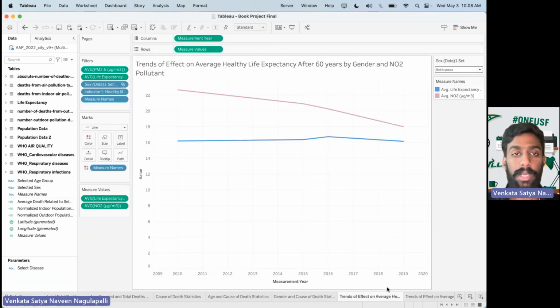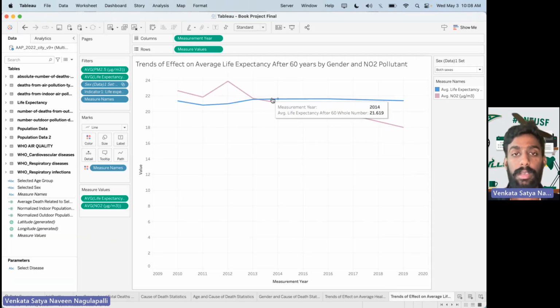And in the next visualization, we compare how the NO2 pollutant is affecting the average healthy life expectancy. And in the next visualization, we will be comparing how the NO2 pollutant is affecting the average life expectancy. Previously, we analyzed the average healthy life expectancy, but now we are focusing on average life expectancy after 60 years. In the year 2012, there is the highest number of NO2 pollutant, and the average life expectancy is less. But in the year 2013, the average life expectancy increased due to the drop in the NO2 pollutant.